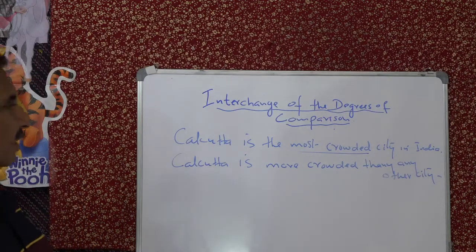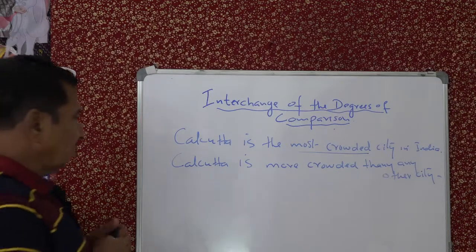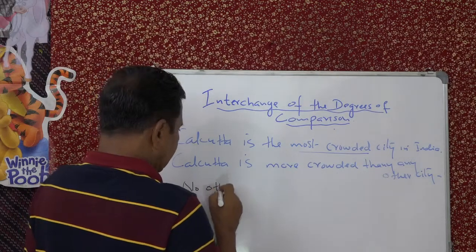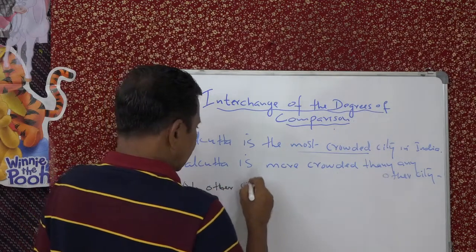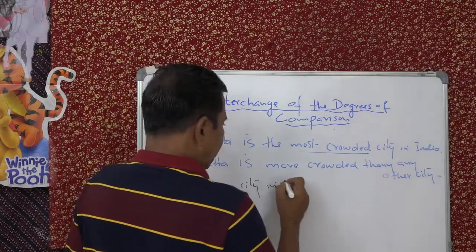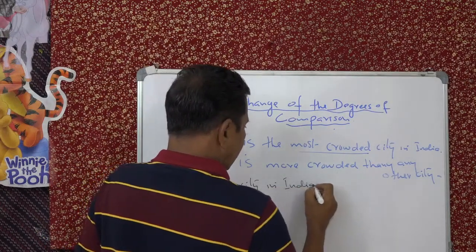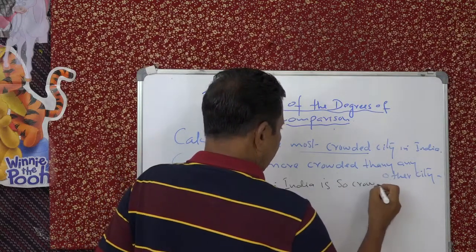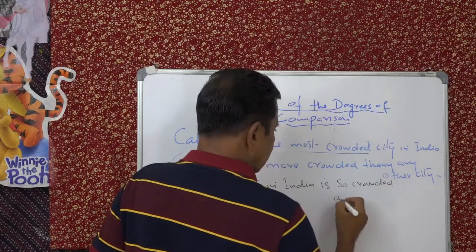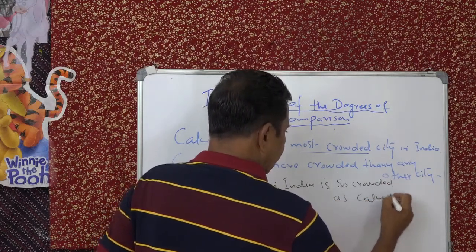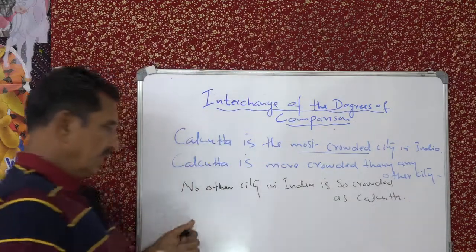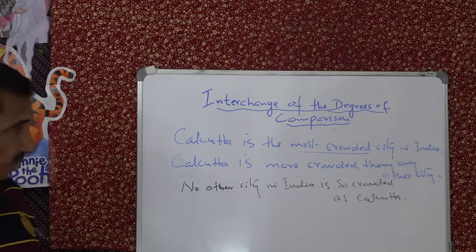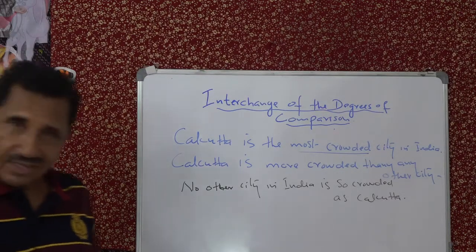Now what will be the positive degree? The positive degree will be: No other city in India is so crowded as Calcutta. Sorry, not more crowded than Calcutta, is so crowded as Calcutta. Did you get that? Yes.